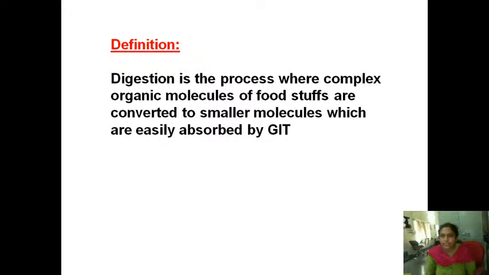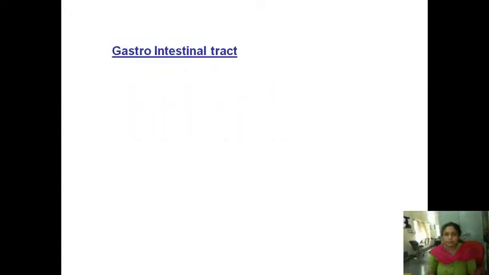And you know that digestion is the process of breaking complex molecules into simpler substances, preferably water soluble, which can be easily absorbed by the small intestine. Okay, see here, digestion means a process where the organic molecules of the foodstuffs, the complex ones, are converted into simpler ones, and those will preferably be water soluble, which can be easily absorbed by the small intestine.